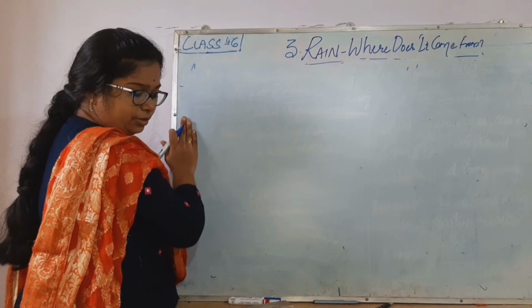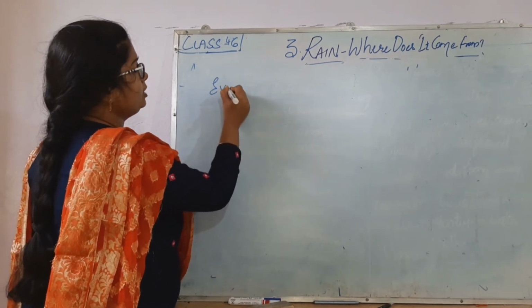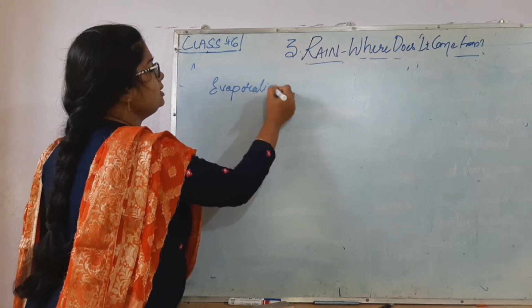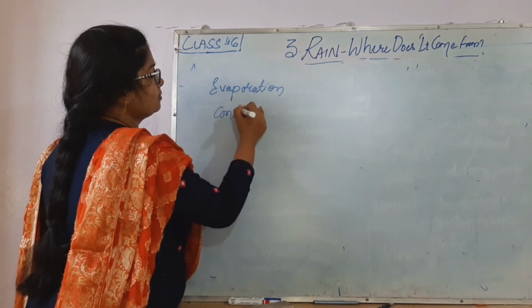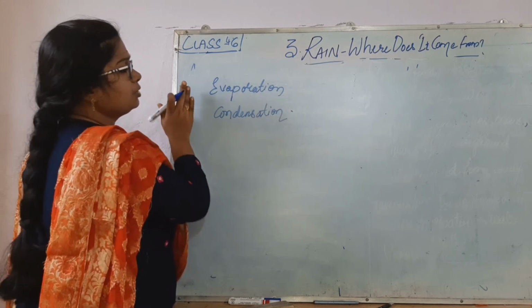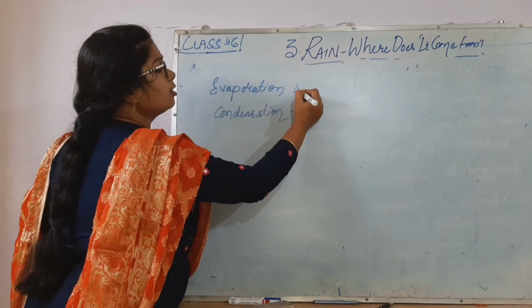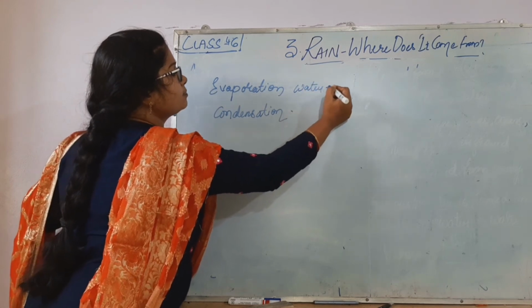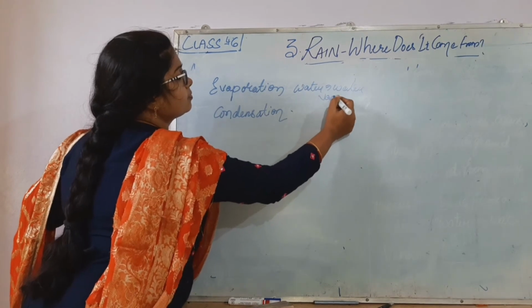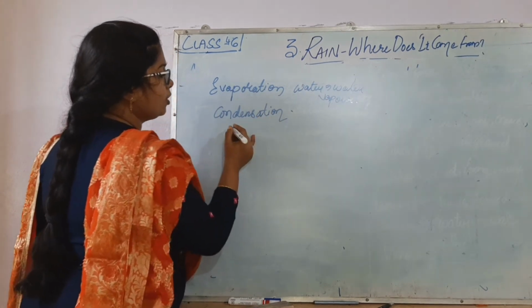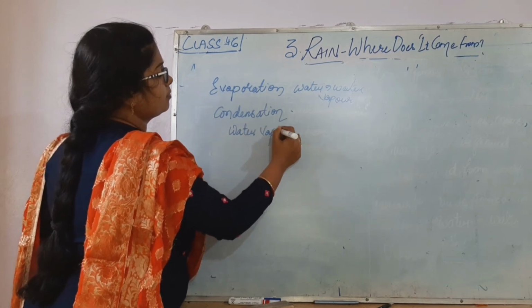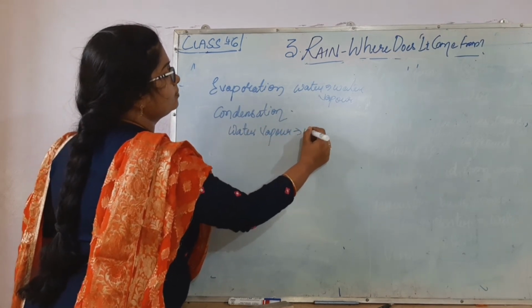Only two things you need to remember: evaporation, and next is condensation. These two things: water to water vapor, and water vapor to water.